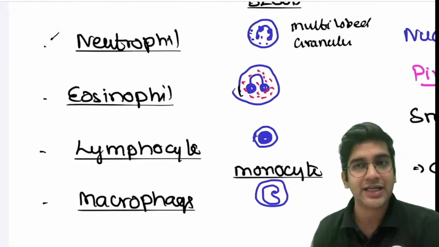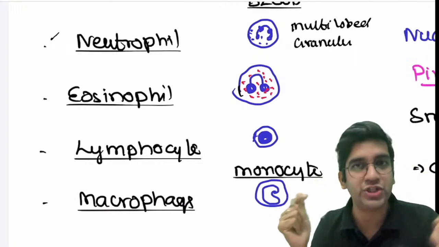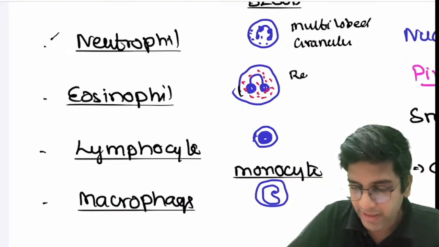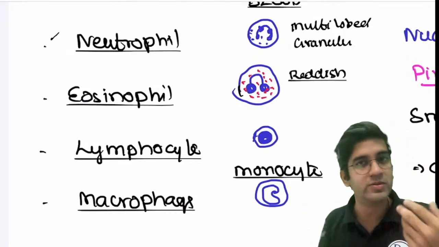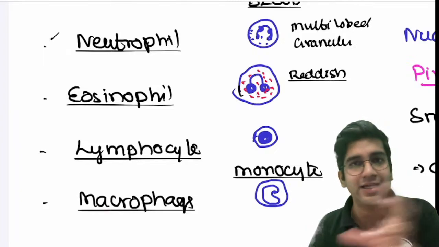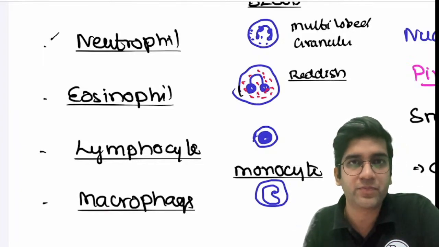Eosinophils. Eosinophils are classically bilobe nuclei, spectacle shape or a headphone shape bilobe nuclei, right? And they do have very, very reddish granules. This is what you must have read in your physiology, and also you must have seen in your peripheral smear if your pathology practicals have started, right? Reddish granule, bilobe cell.